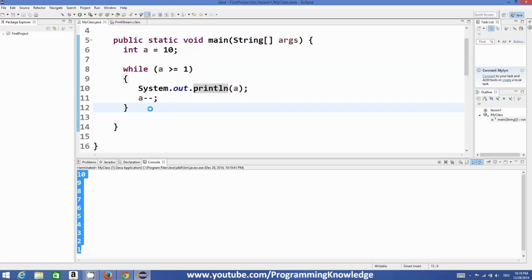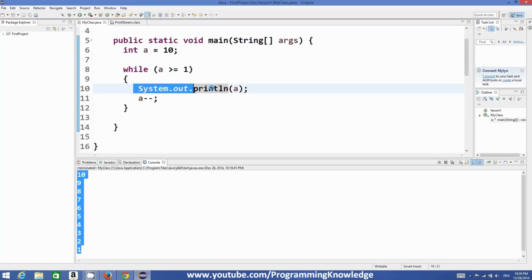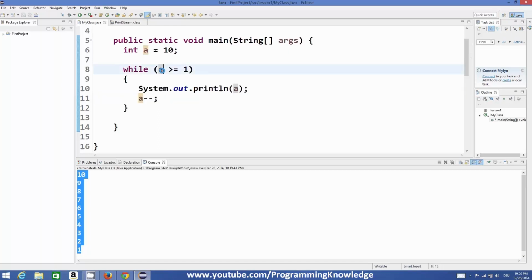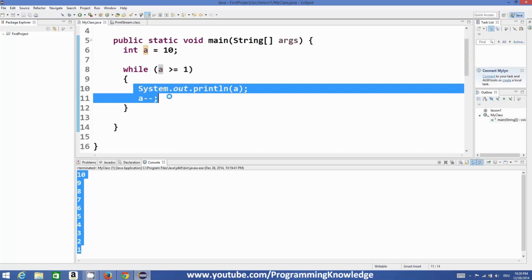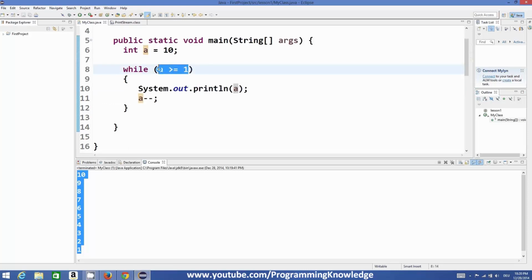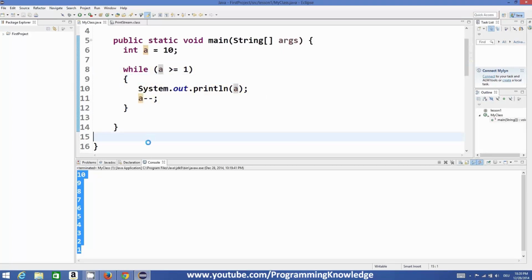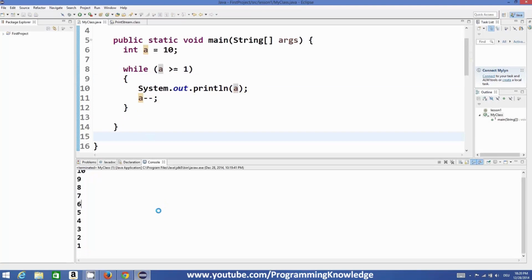So what this while loop is basically doing is executing this single line or these two lines again and again until and unless this condition is true. If this condition is true, this statement will be executed. As soon as this condition becomes false, the while loop will break and it will go out of the loop. So this is the basic concept of loop.